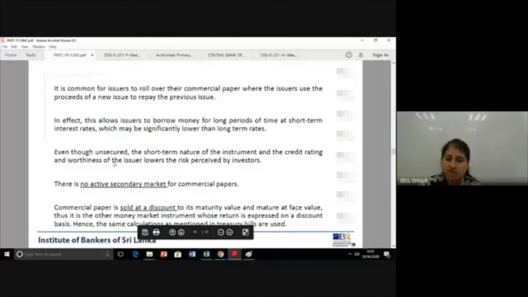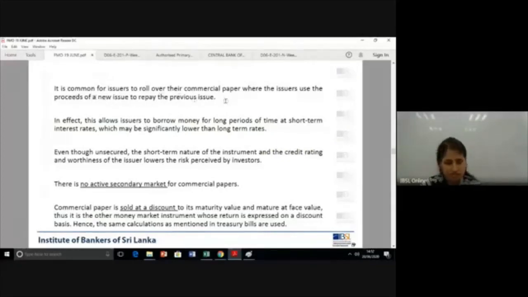It's common for the issuer to roll over the commercial paper, where issuers use the proceeds of a new issue to repay the previous issue. This is a very common practice. They issue a commercial paper, and to settle that, they issue another commercial paper. So basically, they are borrowing money for a longer period, but they roll over.